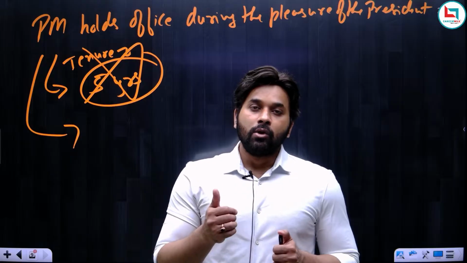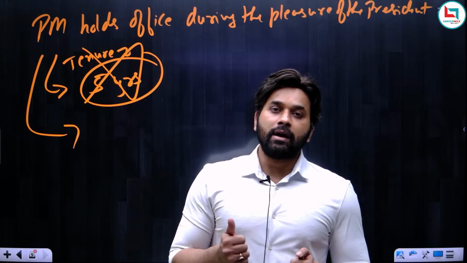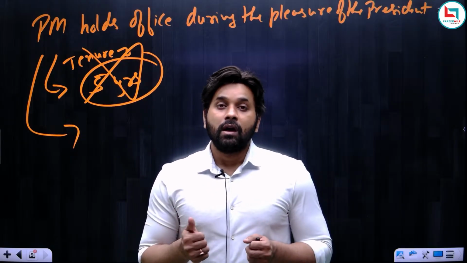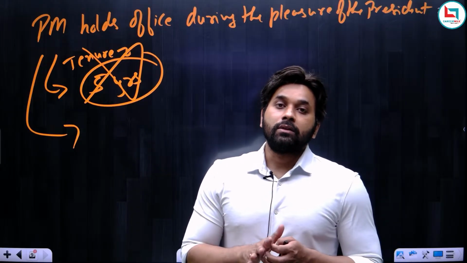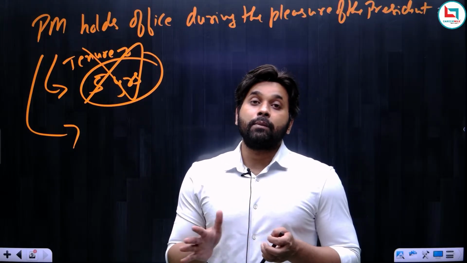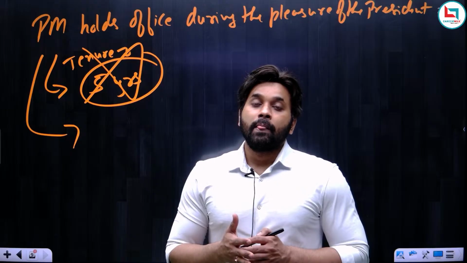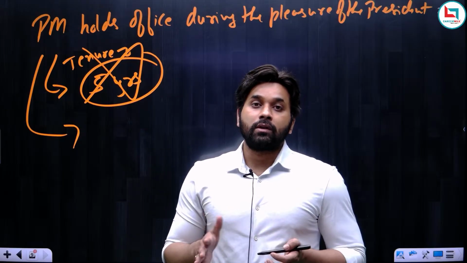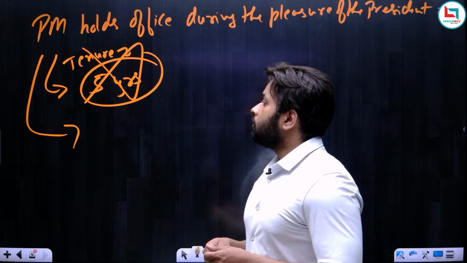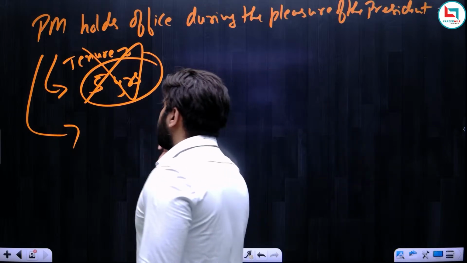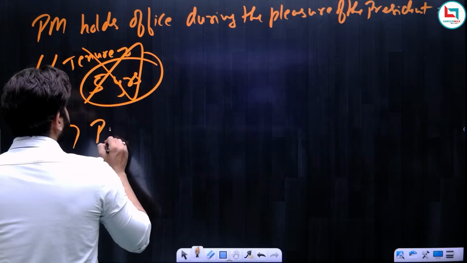So long as the coalition remains in force, Narendra Modi will remain the prime minister, and once the coalition is broken, then Narendra Modi cannot remain the prime minister. So I think this is clear that the prime minister shall hold office